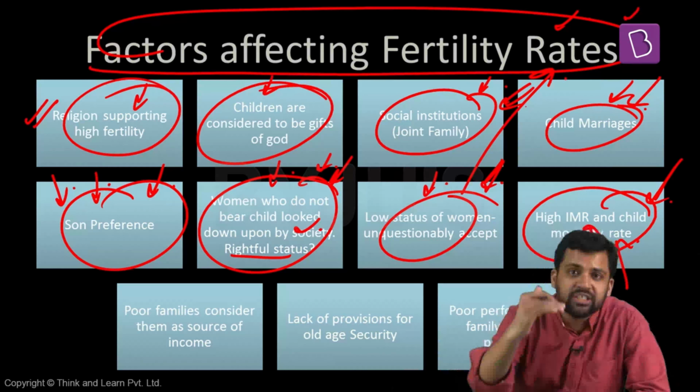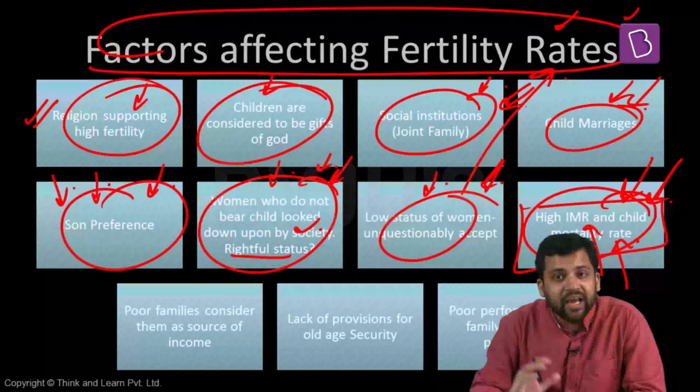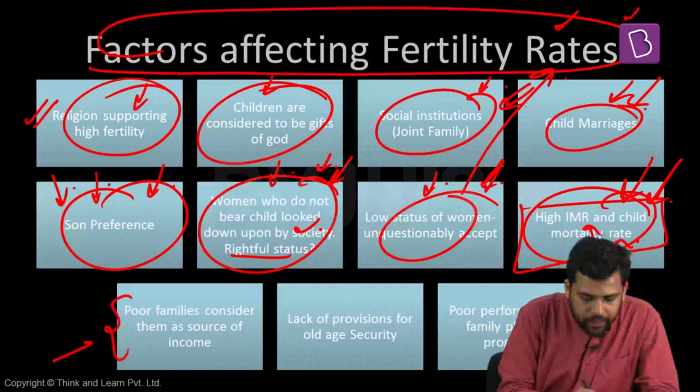So that is the reason the parents will want to hedge against that risk. They would rather go for more number of children. So even if some of the children do not survive, some will survive. So high infant mortality rate, high child mortality rate leads to high fertility rates. Keep this in mind. Next factor.